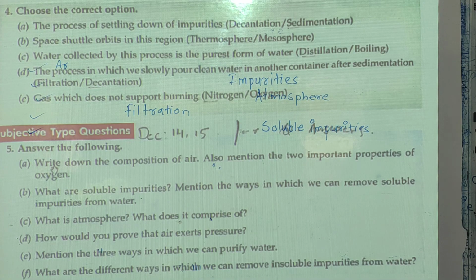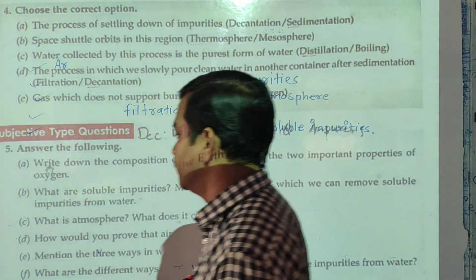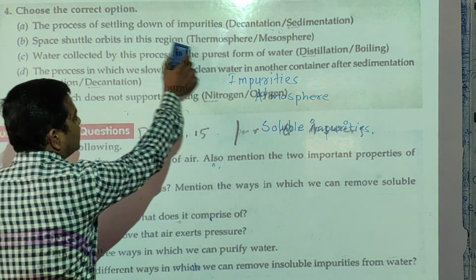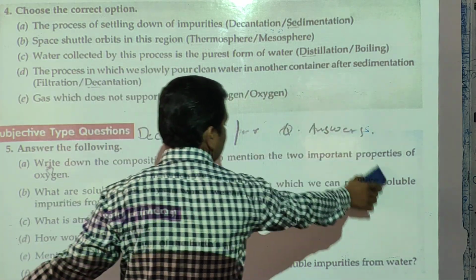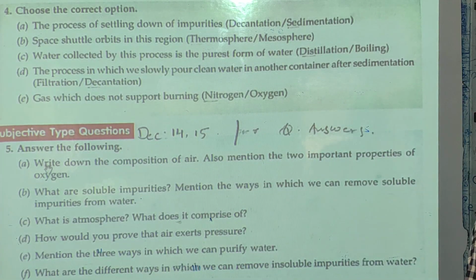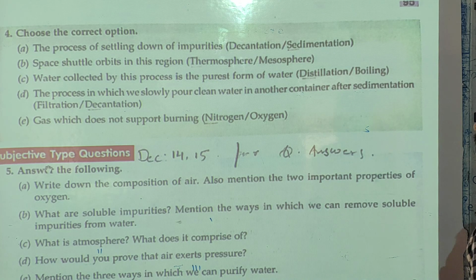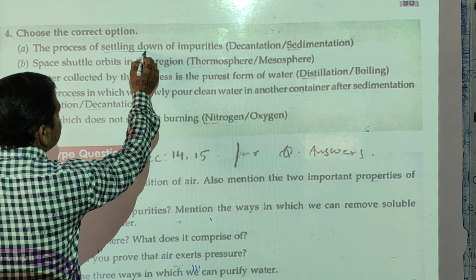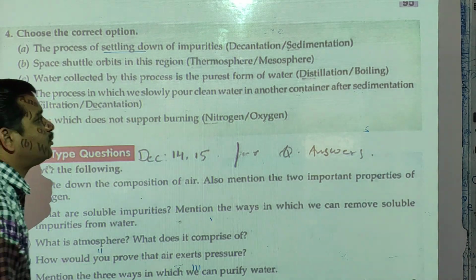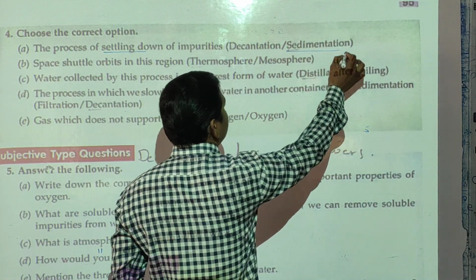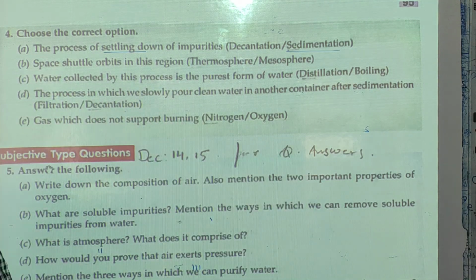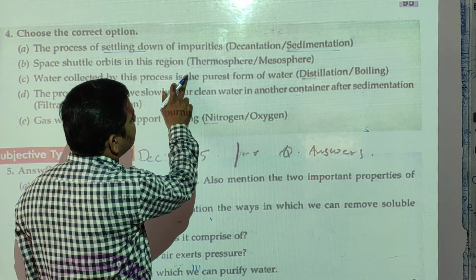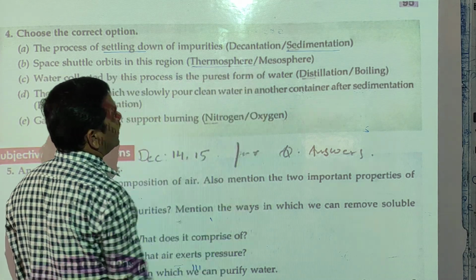So choose the correct option. You have to select the one best option from the bracket. Two options are given. First question: the process of settling down impurities. Settling down is the sedimentation process, so you can underline sedimentation. Space shuttle orbits in this region. In which region? Thermosphere.